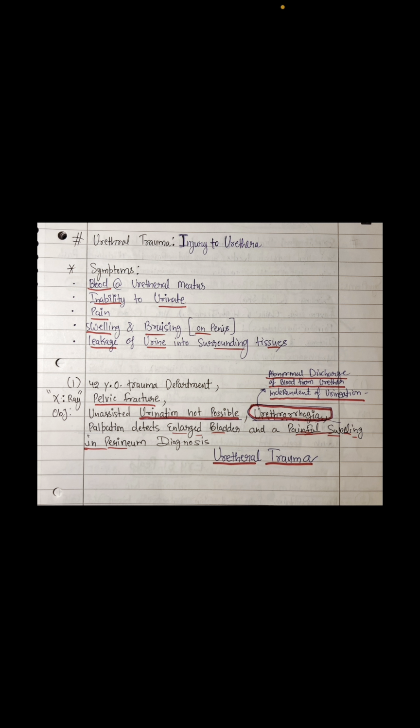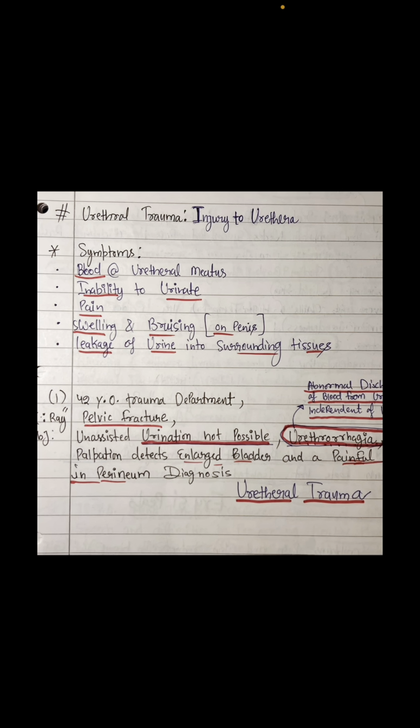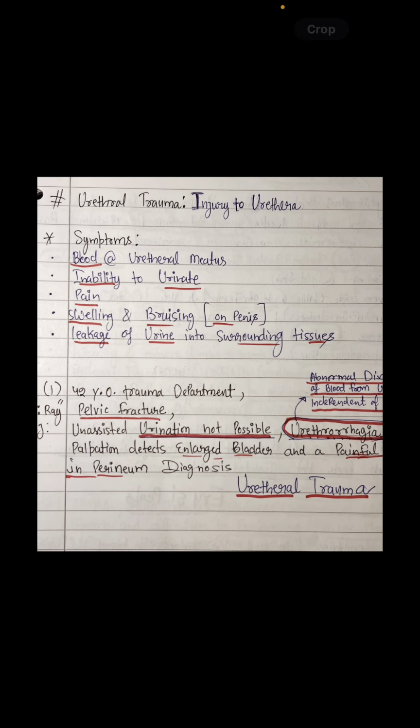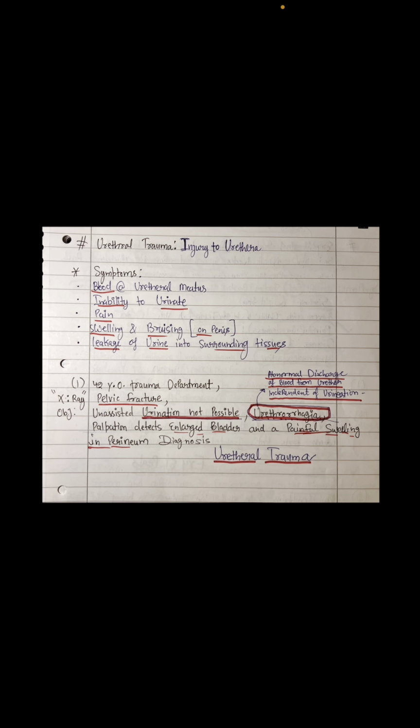Let's see urethral trauma. Urethral trauma will lead to injury to the urethra. Symptoms which you will see with any trauma: blood is there, the patient cannot urinate, and pain is there if the patient tries to urinate. The urine contains a lot of salts and a lot of products. So if there is any injury to the urethra, it will lead to severe pain. The patient cannot urinate. If he tries to urinate, it will lead to a severe burning sensation and leakage of urine into the surrounding tissue.